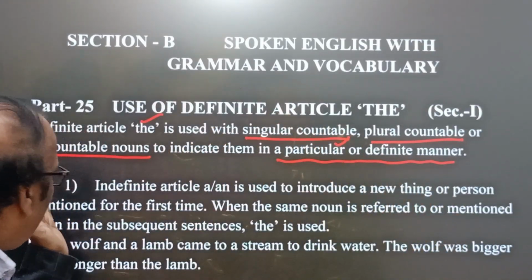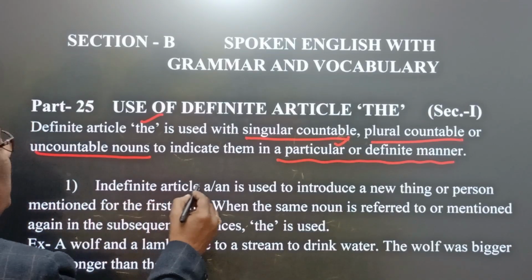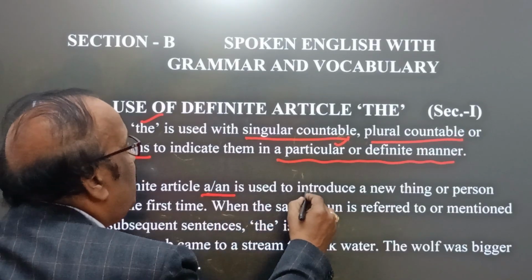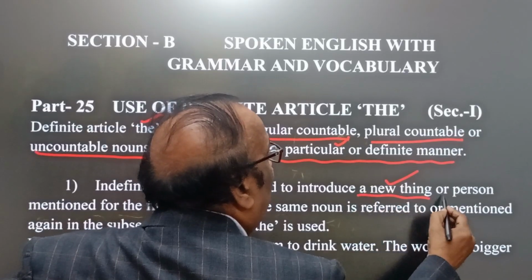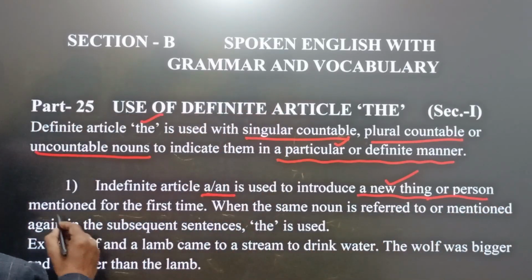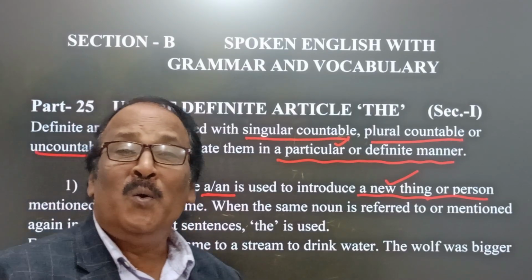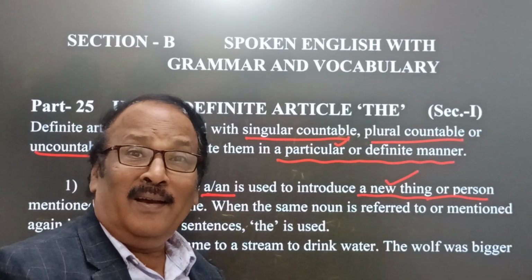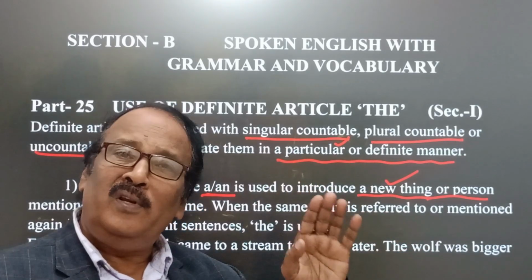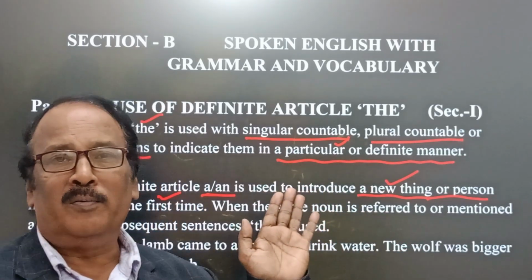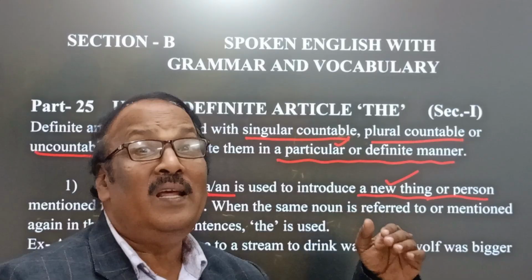Now come to point one in this connection. The indefinite article a or an is used to introduce any new thing or person mentioned for the first time. Whenever we want to express anything, either in a paragraph or at the beginning of a sentence, we take the help of the article a or an because we have to express them in an indefinite manner.